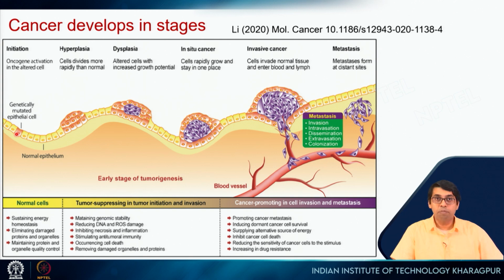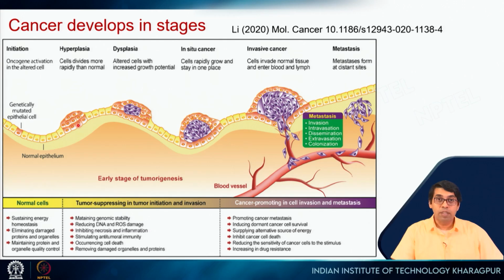Let us say for some reason a mutation is caused. Now, that mutation happens in some critical protein so that the cell can divide more rapidly than a normal cell. This is called hyperplasia. Here these cells look very similar to normal cells, but they can divide faster.